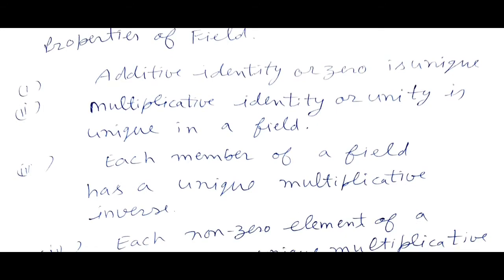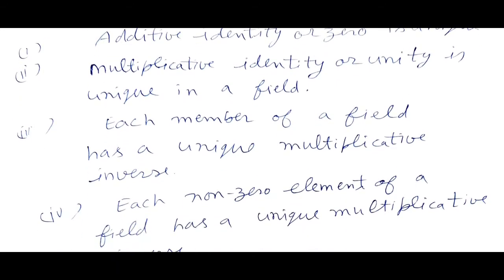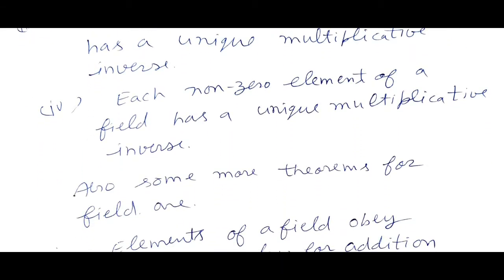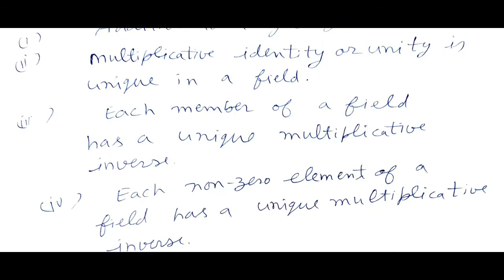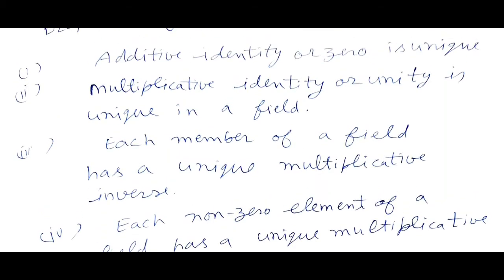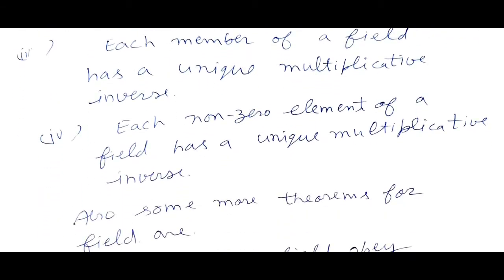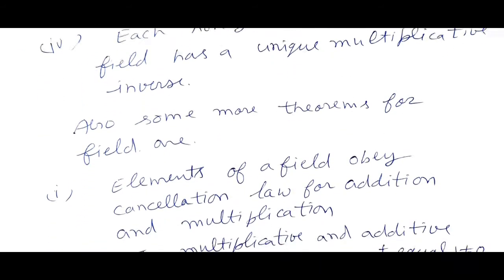Each non-zero element of a field has a unique multiplicative inverse. Also, each member of a field has a unique additive inverse.